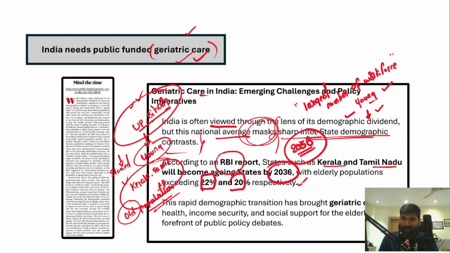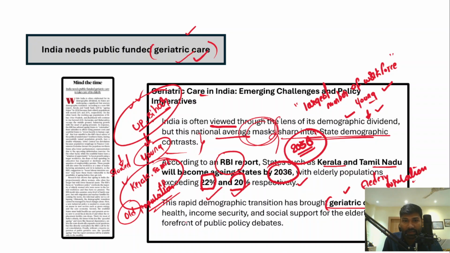Now understand that since the elderly population has been increasing rapidly in most of the southern states, geriatric care is an important area that states need to focus on. Geriatric care particularly focuses on the care, health, security and dignity of life of the elderly population. Their dignified life is what is called geriatric care.